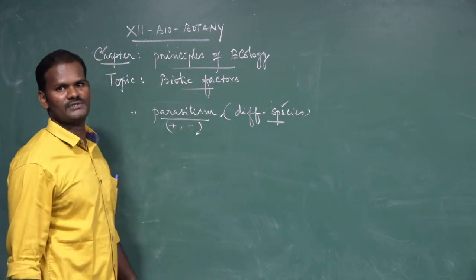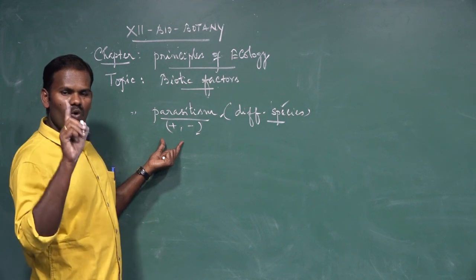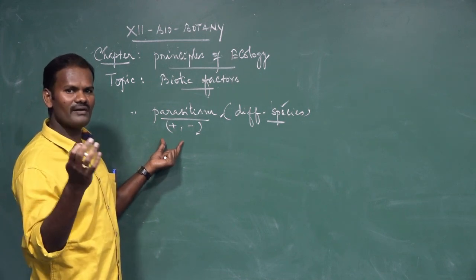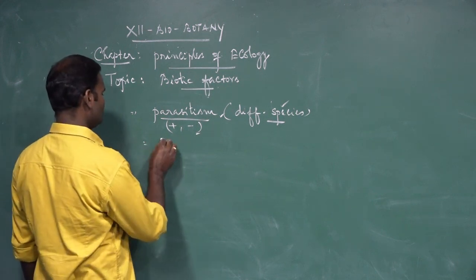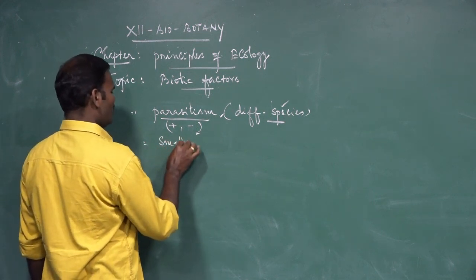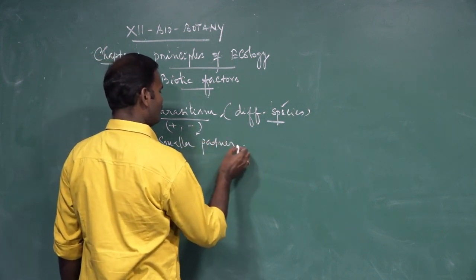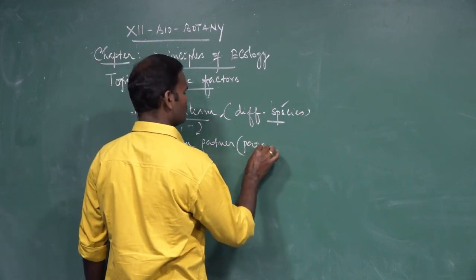Among these two different species, the smaller partner gets the food from the larger partner. The smaller partner is called the parasite.